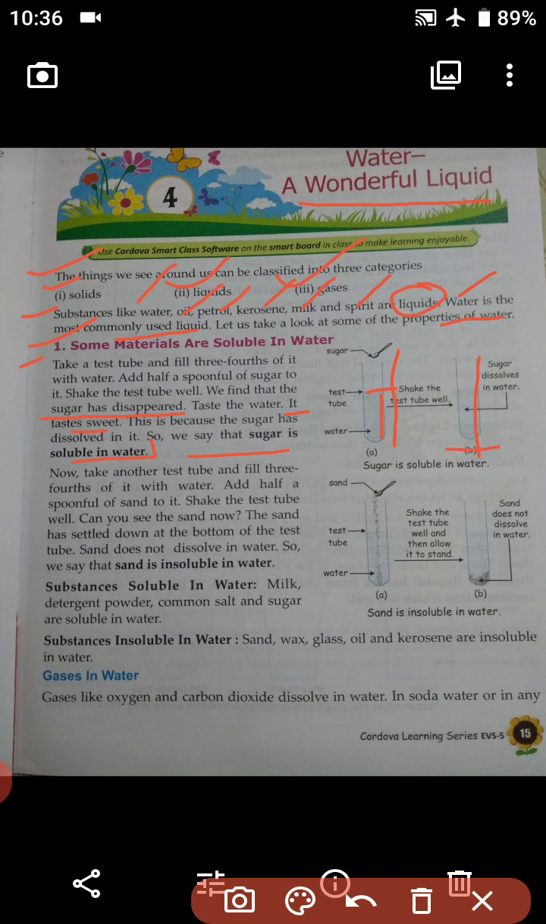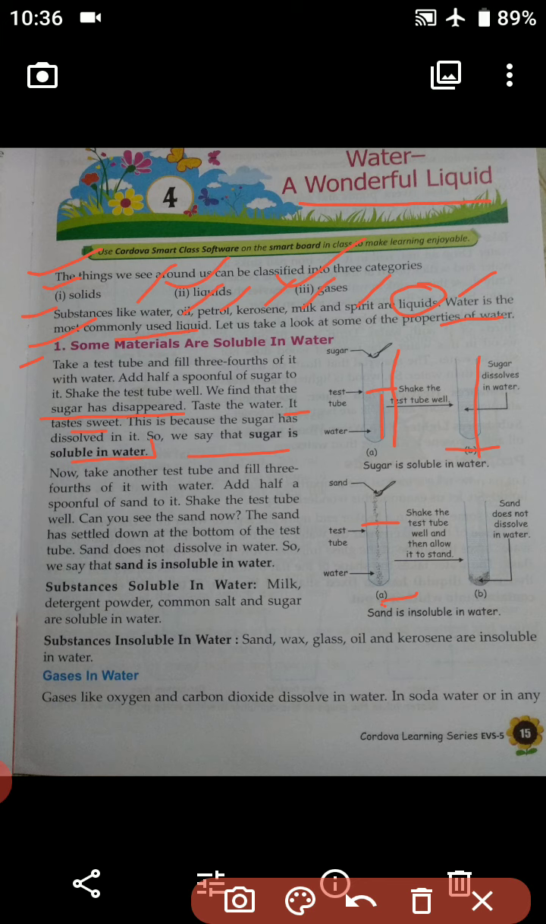Now you take another test tube and fill 3/4 of it with water. Similarly, up to here, water is taken. Add half a spoonful of sand to it. After sugar, sand is added to the water. Then the test tube is again shaken.